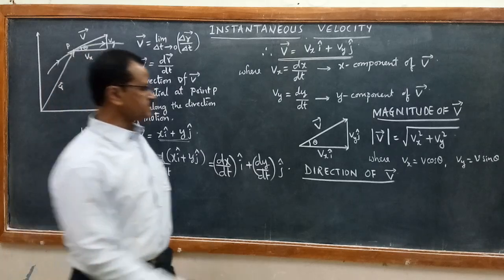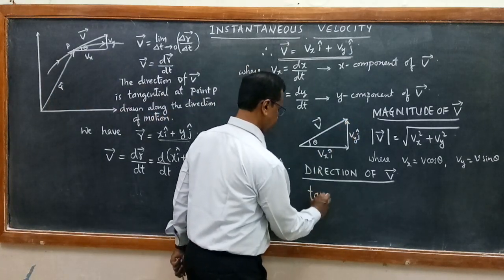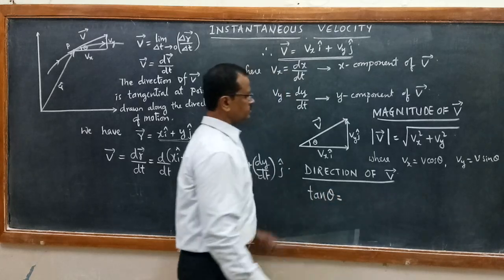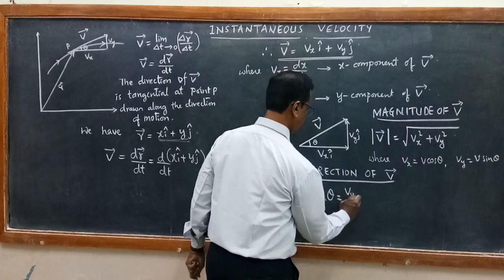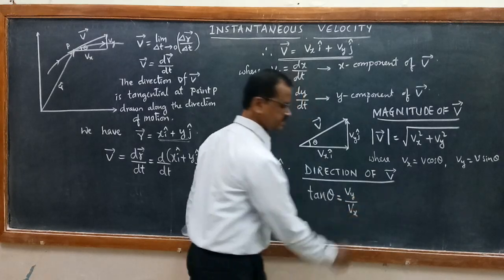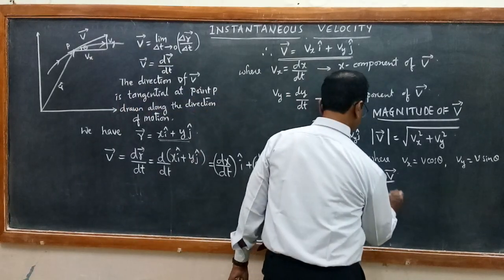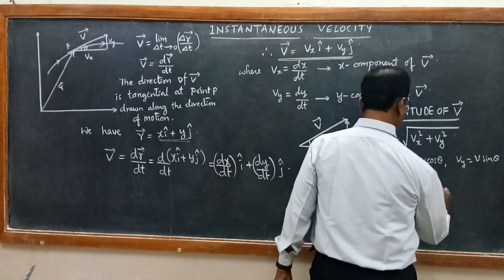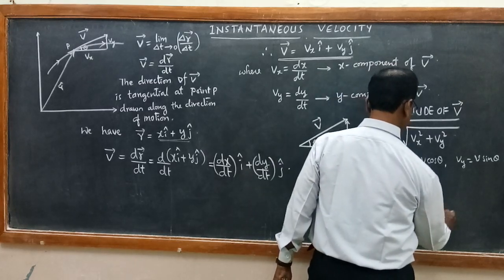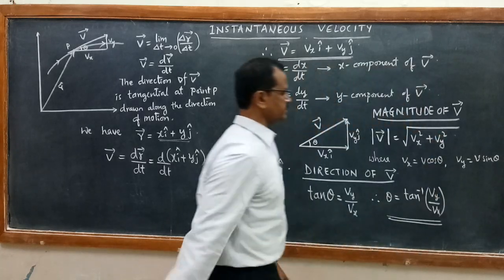From this vector triangle, tan theta is equal to opposite by adjacent. Opposite is Vy, adjacent is Vx, so Vy by Vx. Therefore, theta becomes tan inverse of Vy by Vx. So this gives us the direction of the velocity vector.